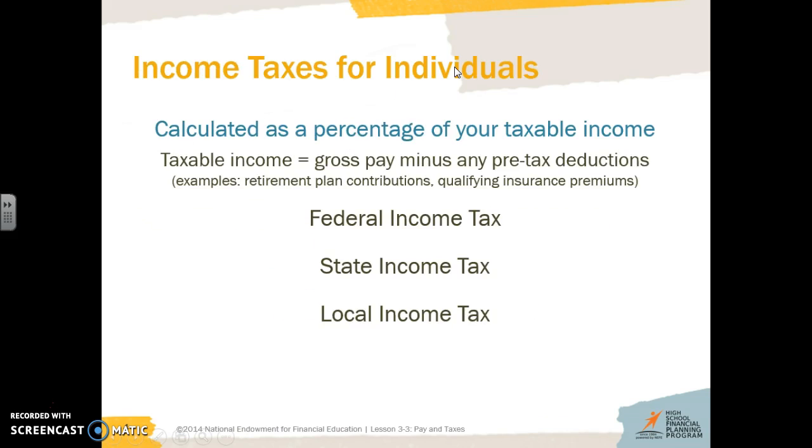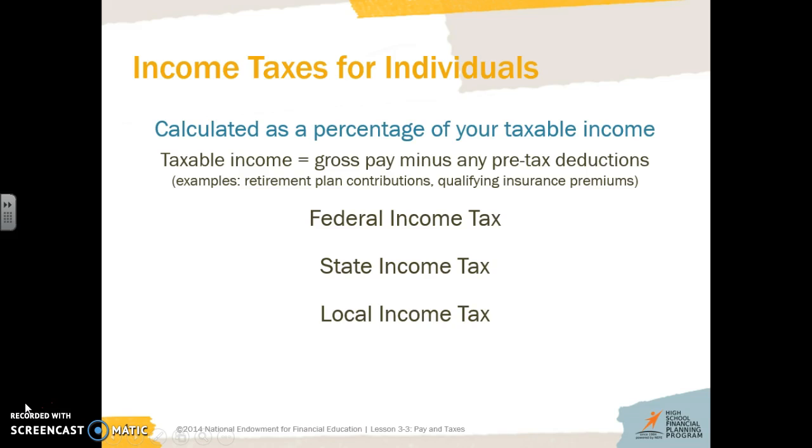Income taxes for individuals are calculated as a percent of your taxable income. So what you make, your gross pay, is all taxable. That means that the government can take a portion of it. It's a percentage. It's usually a pretty small percent, but it adds up over time. Our taxable income is our gross pay minus any pre-tax deductions. Those pre-tax deductions could be retirement plans, so if you're putting money away to retire, or any insurance. There are some insurance options where they'll take that money out first and it won't get taxed. And that's a good thing, that saves you money.